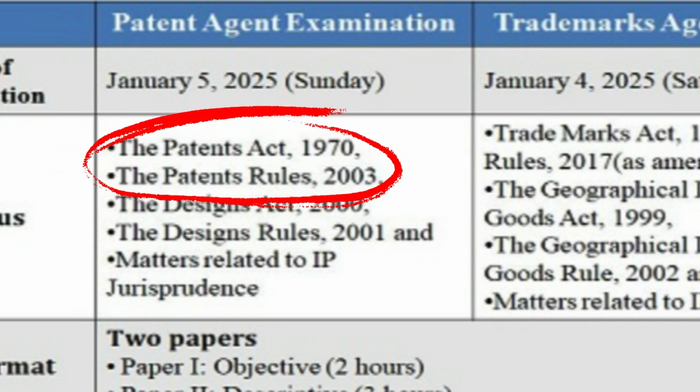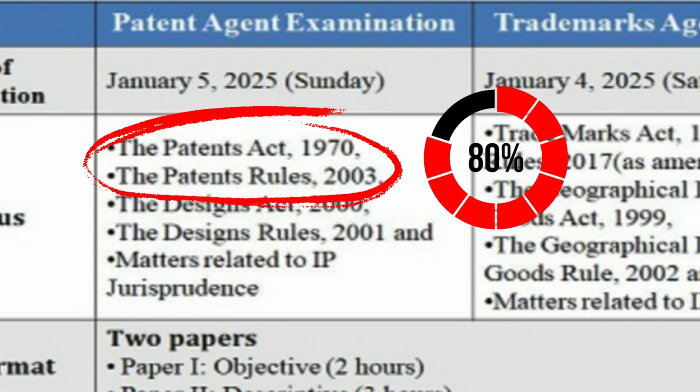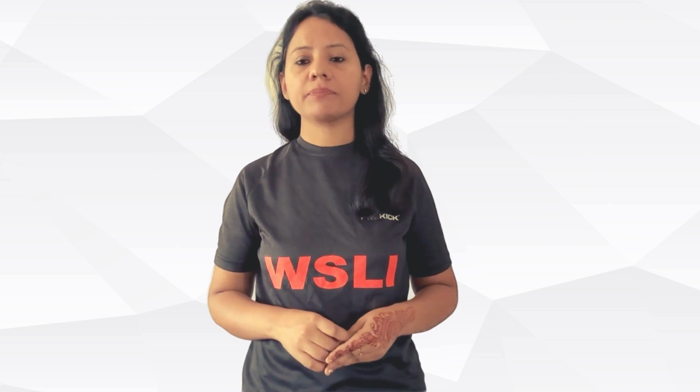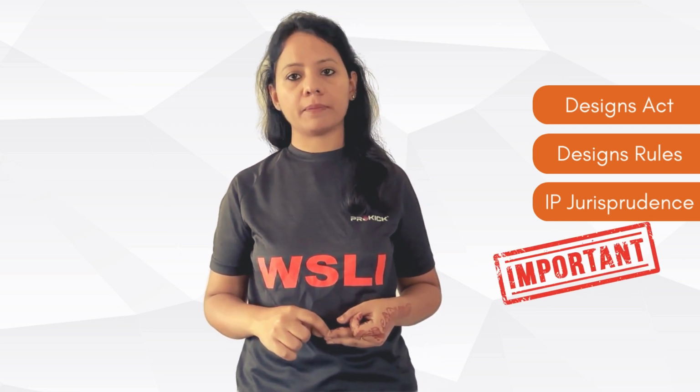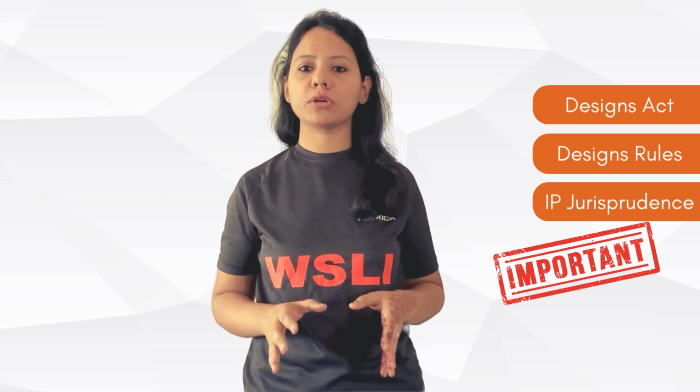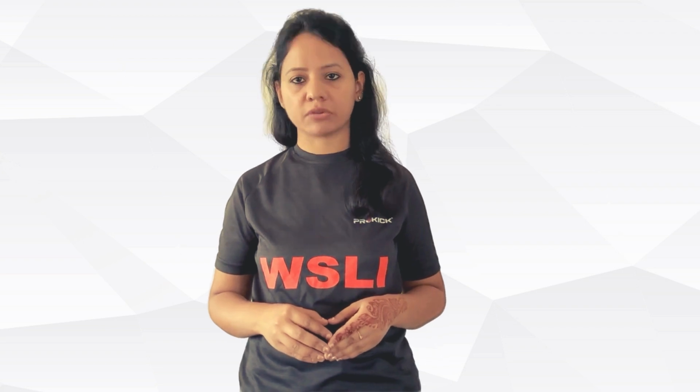Now, the base of this exam is the Patents Act 1970 and the Patent Rules 2003. 70 to 80% of the questions in paper 1 and 2 are going to be based on these two. Having said that, the new additions, that is the Designs Act 2000, the Designs Rules 2001 and matters related to IP jurisprudence, are also equally important and should be prepared well. However, in this video, we are going to focus on the Patents Act 1970 and the Patent Rules 2003.